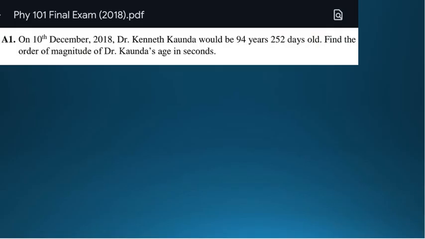The age of our Dr. Kaunda has been given to be 94 years, then 252 days. For us to add well, we need first to convert years into days. How do we convert years into days?